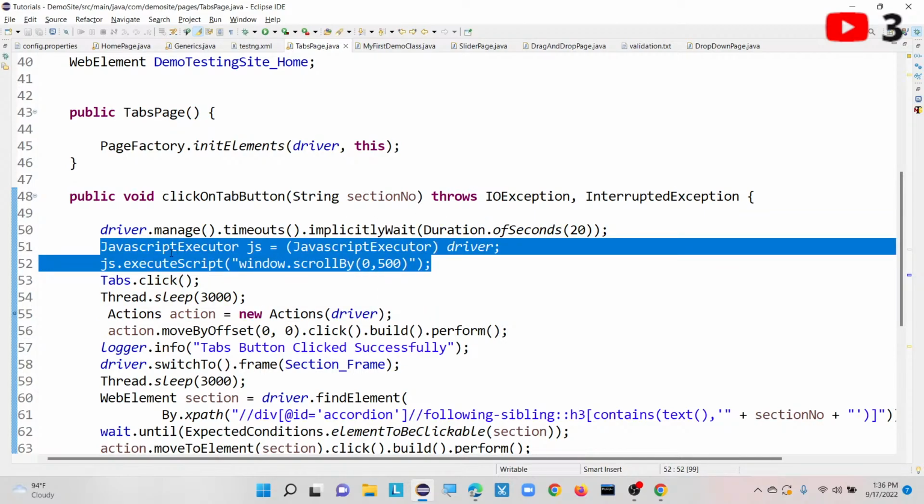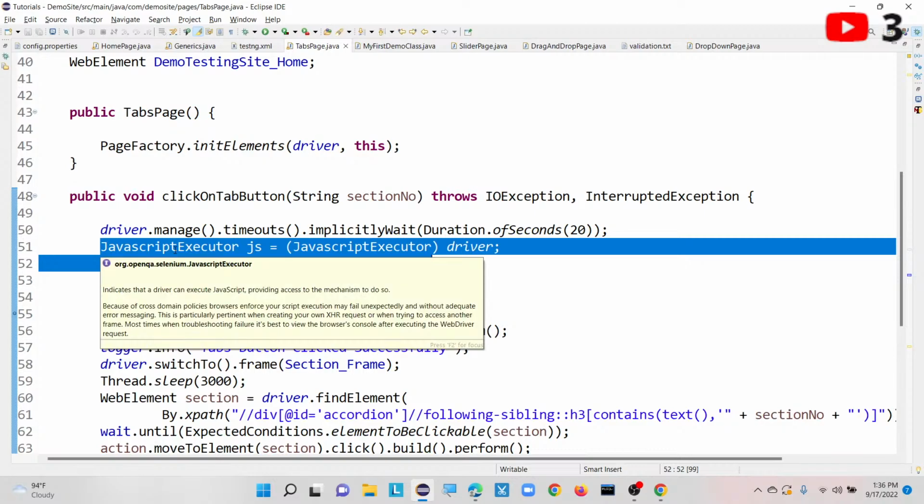So what is this JavaScript executor? First of all, it is an interface. By default, sometimes the Selenium commands are not going to interact with your web pages. For that reason, we need to depend upon one interface called JavaScript executor, where we can interact more with our web pages where we are not able to interact. That is the reason this JavaScript executor is used from the Selenium point of view.